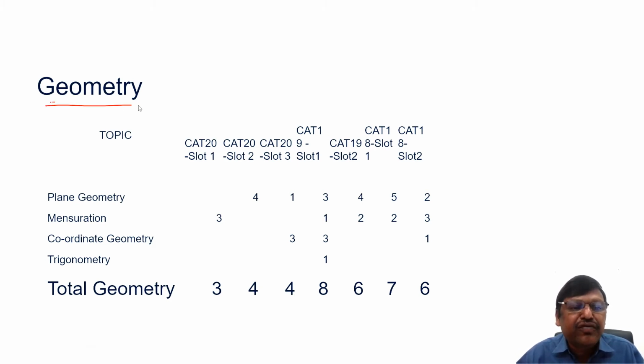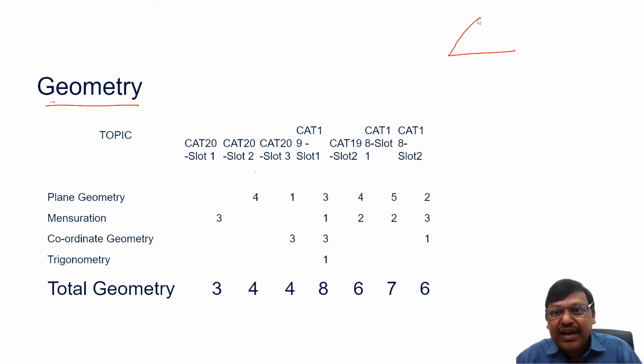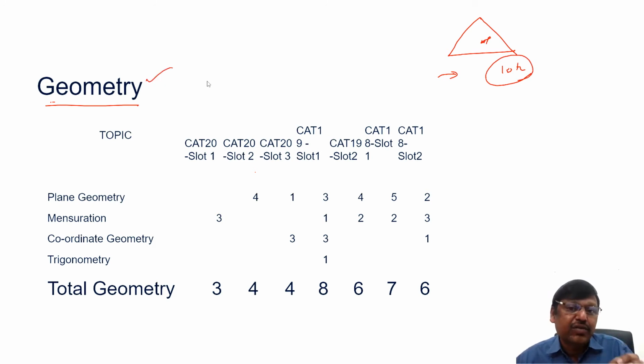Why geometry is important, not just for CAT, for any entrance exam: geometry tests students' ability to visualize. Whenever a question is given, you have to visualize the diagram. A triangle, if I say there is a point inside the triangle, when I say that, you should be able to visualize the diagram and solve the question. So that is why, again, it's about problem solving skills. If you learn all the basic concepts up to 10th standard, you have all the required knowledge to crack geometry questions, all the required knowledge. But as I said, you need to develop the problem solving skills, right?